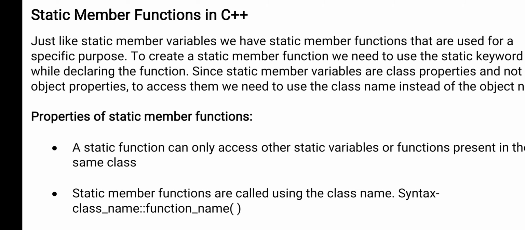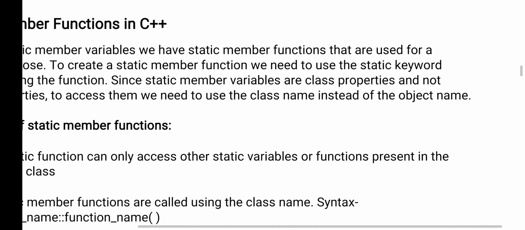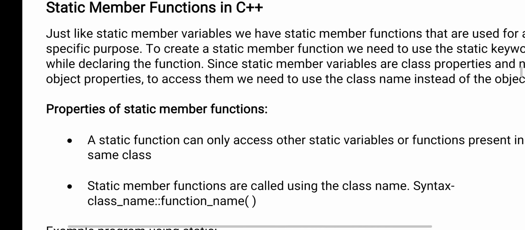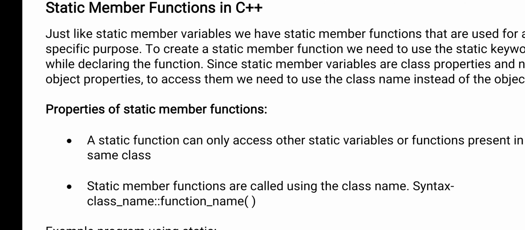In order to create a static member function, that function should be preceded with the static keyword, then the return type of the function, and the name of the function. Inside that you should give the parameters. Okay, so the static functions also can be used anywhere in the program, because the static members are also class properties.